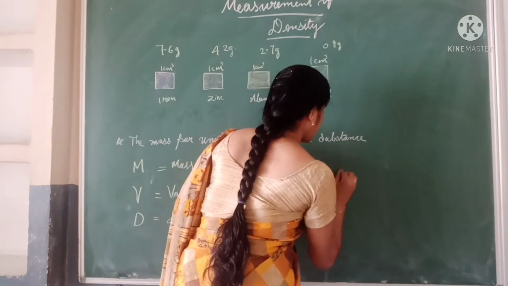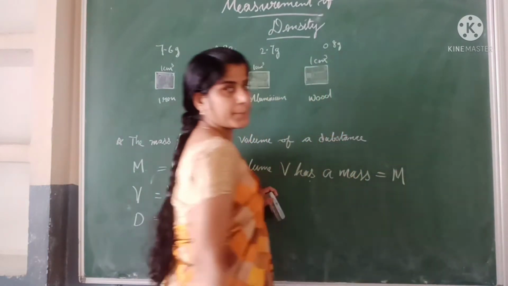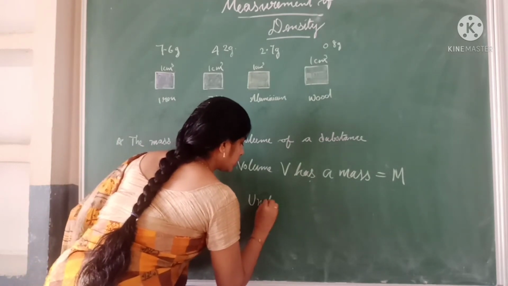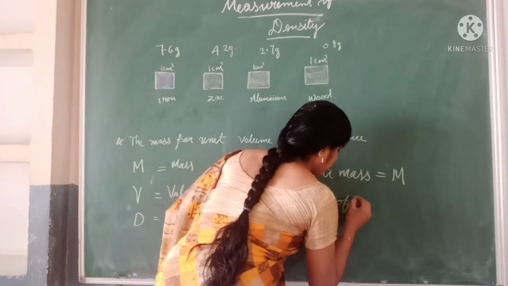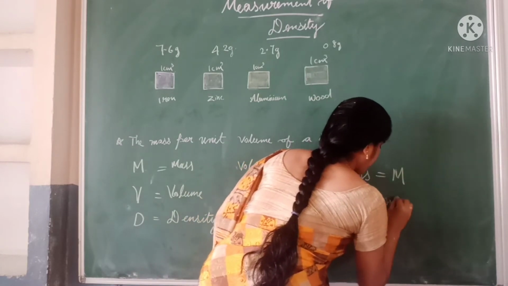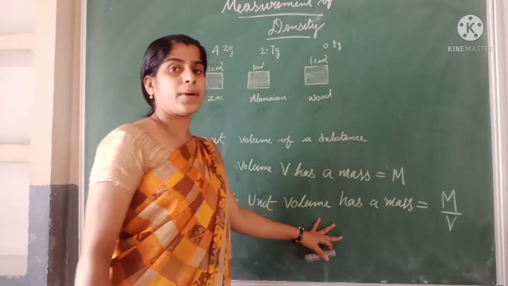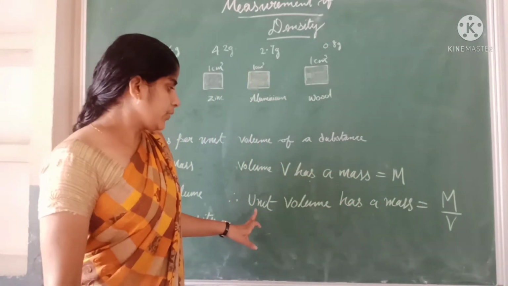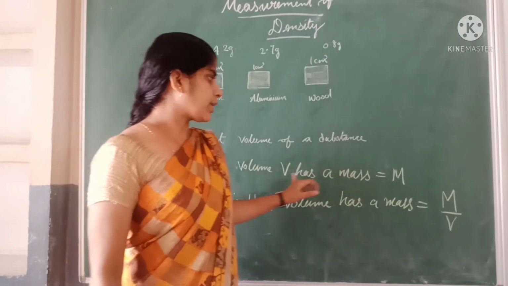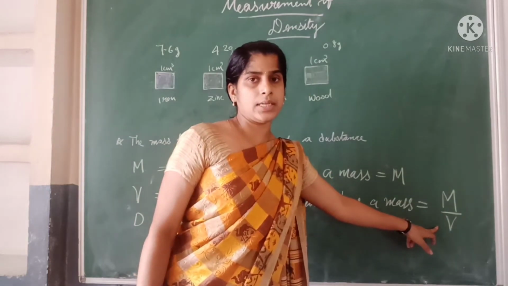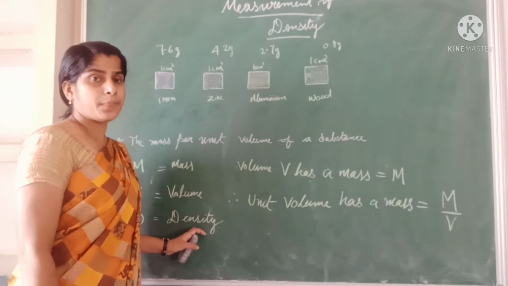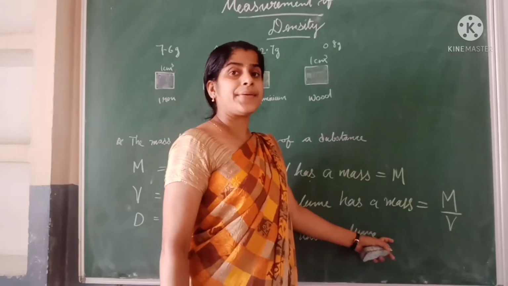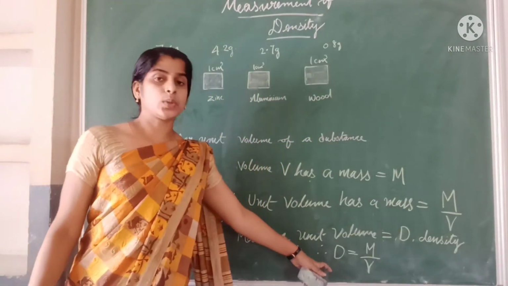Volume V has a mass M. Therefore unit volume has a mass equal to M by V. See how we find it: volume V has a mass M, so the unit volume has a mass M by V, where V comes downside. The mass of unit volume is density. Therefore density D equals M by V.